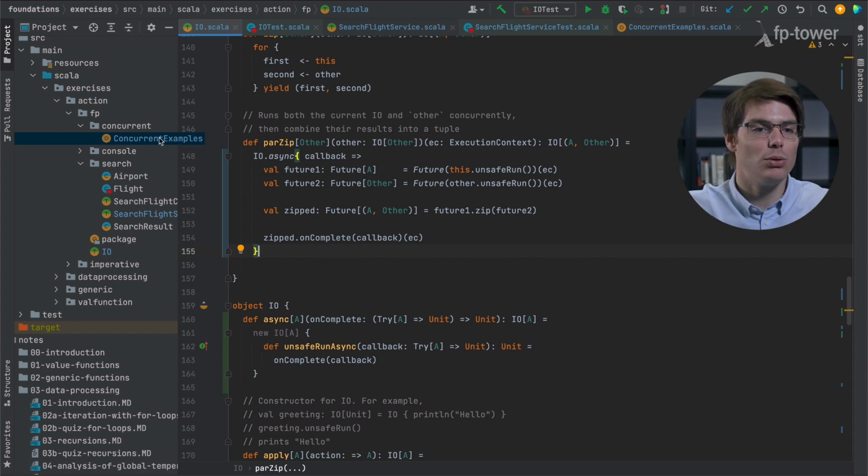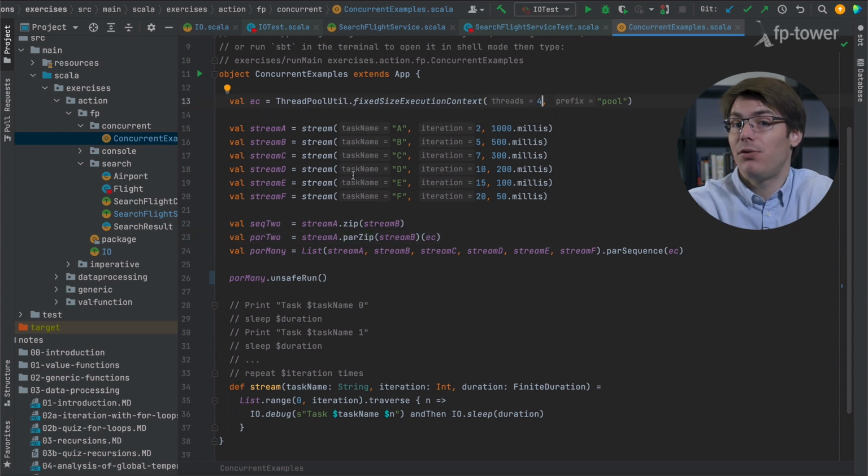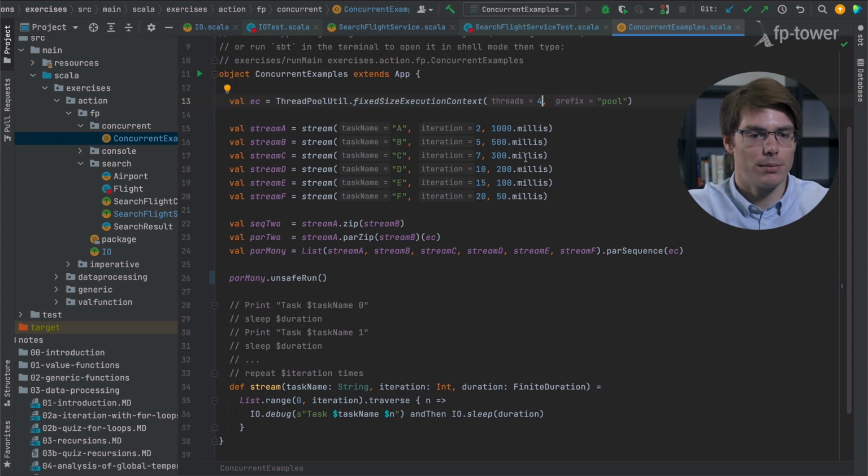Okay, so let's go to the concurrent example, go back to 4 threads, and see if it fixed the problem. So hopefully it worked.